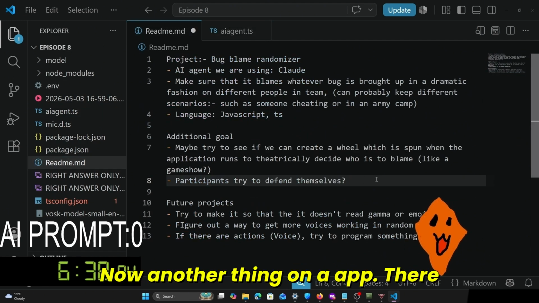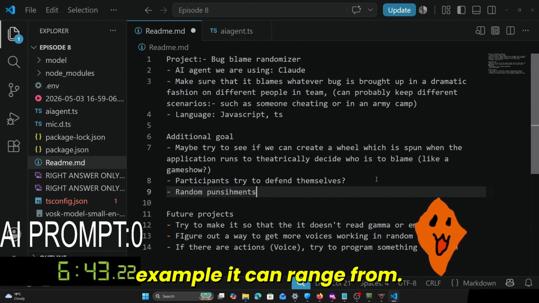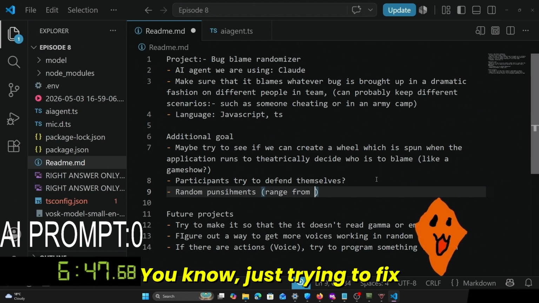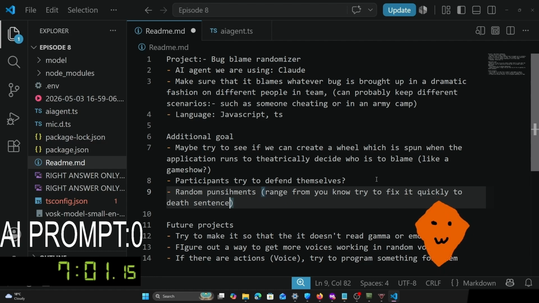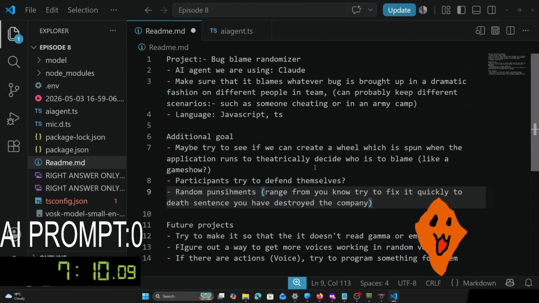I have another thing I wanna add. We can have random punishments. For example, it can range from, you know, just try to fix it quickly to your death sentence, you destroyed the company. Yeah, that could be funny to do as well.